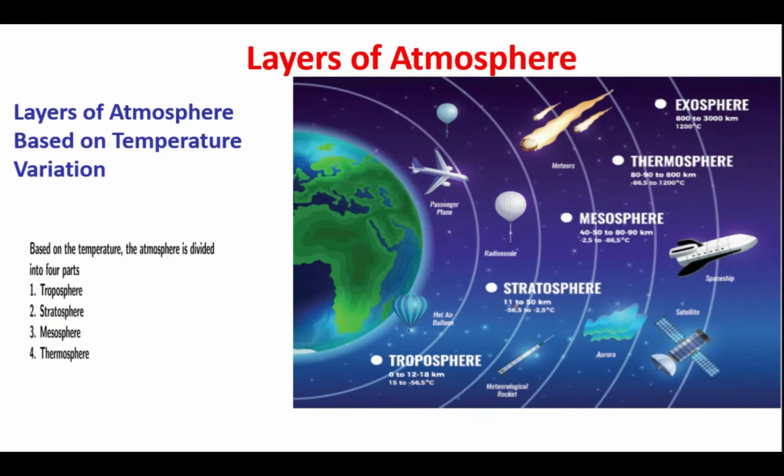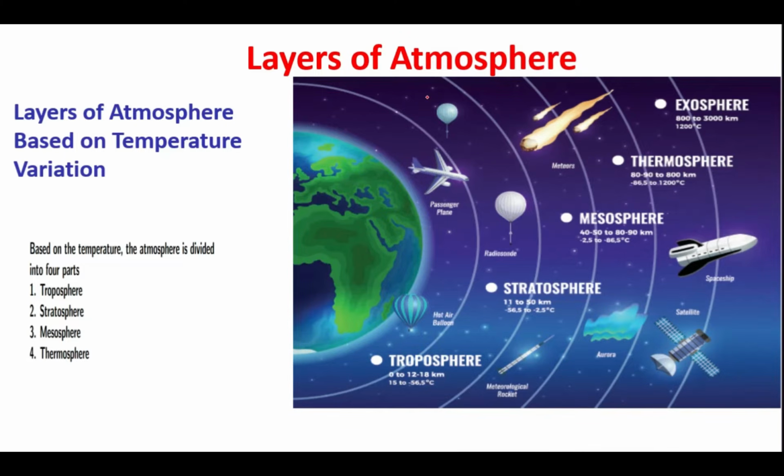The next layer is the stratosphere. The stratosphere is where radio communication is possible. Here you can find a special layer that protects us from harmful radiation. It's the ozone layer. So the ozone layer is found in the stratosphere. Next is the mesosphere, a layer of the atmosphere where you can find meteors and meteorological rockets.